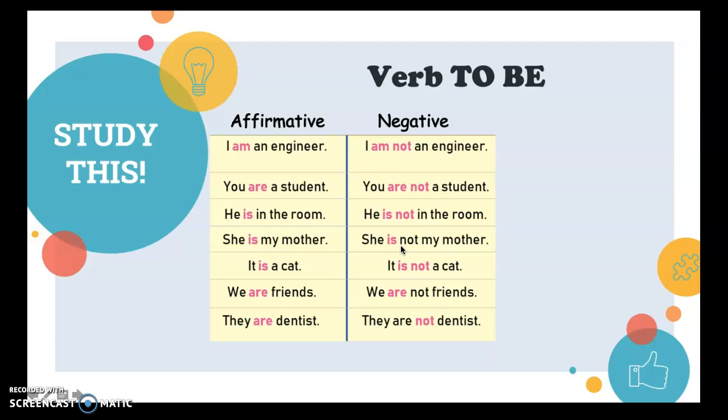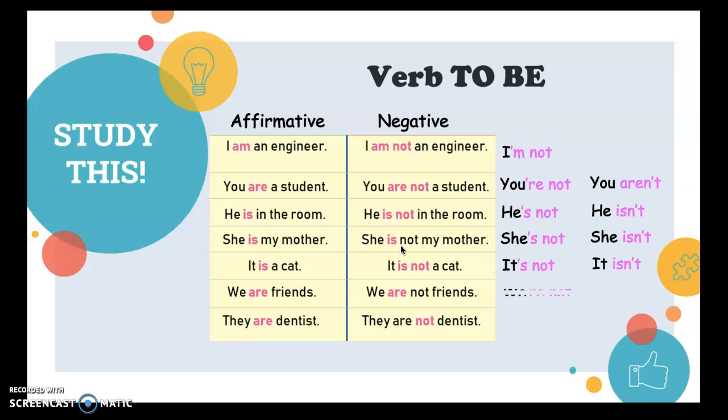There are other forms to make negative forms too, and they are the famous contractions. So we can say I'm not, you're not, or you aren't, he's not, he isn't, she's not, she isn't, and so on. You can use the full form with no contractions, or you can use contractions in the negative form.